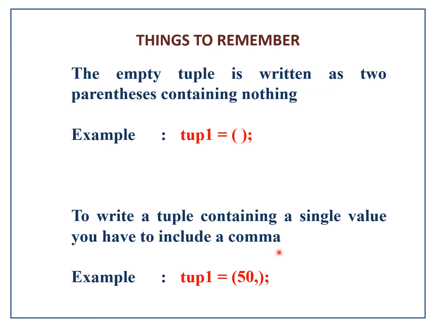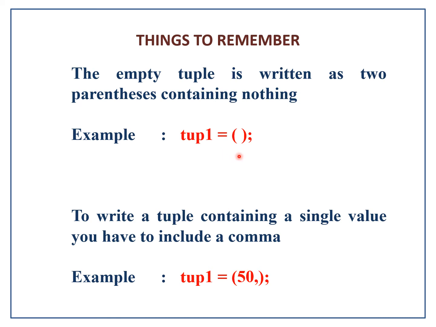And another thing to remember here is a tuple containing a single value should include a comma here. As it is a single value, don't think that there is no need of a comma here. Tuple has been designed in such a way that even though there is a single value, there should be a comma here.